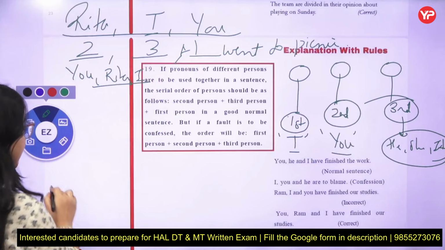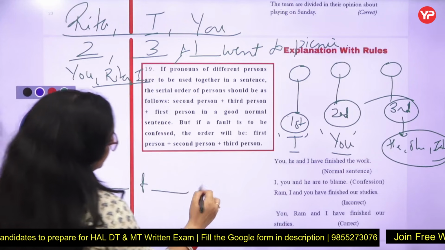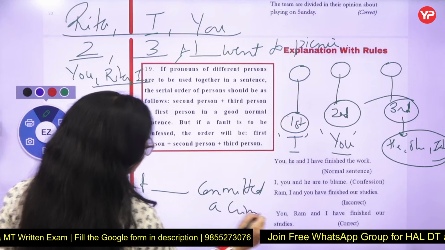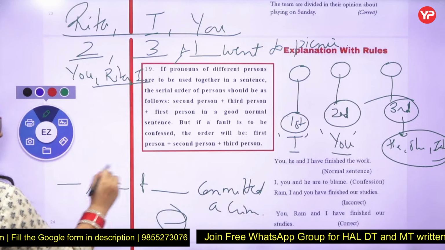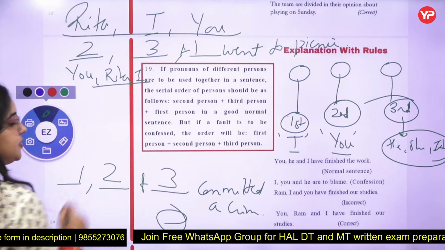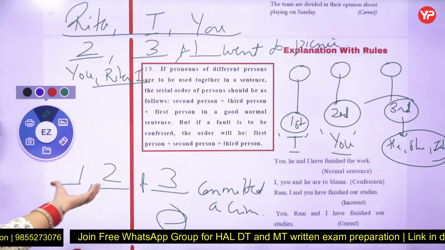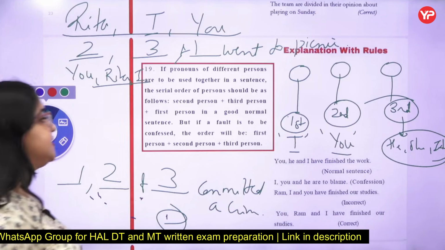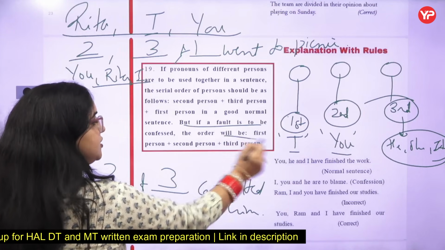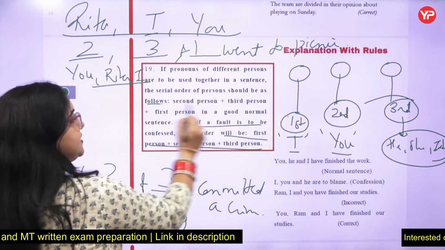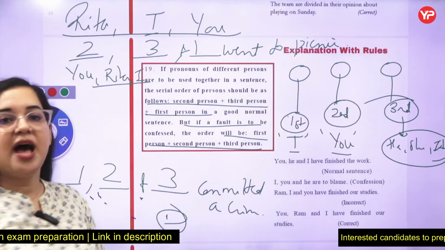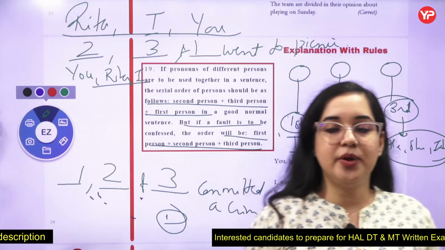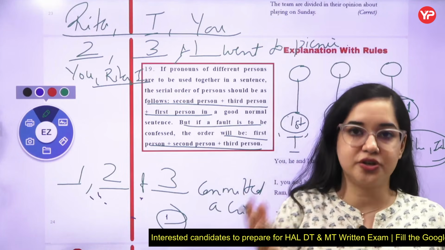But if it is a negative sentence, right? Committed a crime. If it is a negative sentence, you will be putting first, second and third person. That is, I, you and Rita. So in the case of negative sentences, the sequence is 1, 2, 3, and in the positive sentences, it's 2, 3, 1. If you have seen some Hollywood series or any of the movies, you will see that when you're talking about even two people, the logic remains the same.